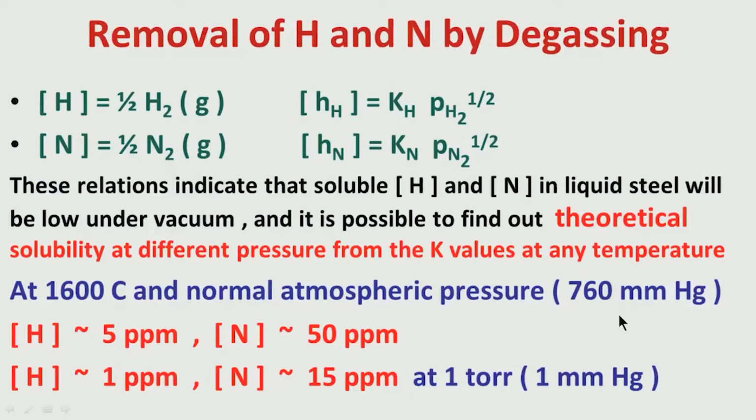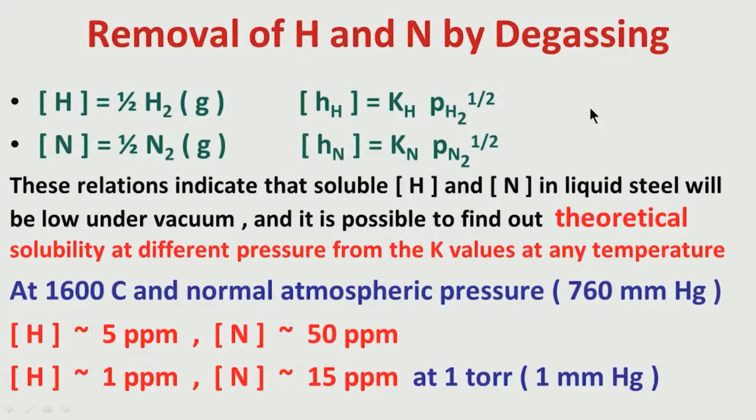Now, the reaction, as I have told you, is basically transfer of hydrogen in liquid steel to the surface, and the reaction is taking place at the surface, and whatever gas is forming also has to be removed from the liquid steel surface to the gas phase. So, that means there are 3 stages.